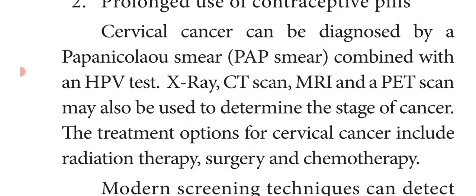So how to diagnose cervical cancer? Pap smear test combined with the HPV test. X-ray, CT scan, MRI scan and PET scan may also be used to determine the stage of cancer, whether it is in the primary, secondary or tertiary stage. Primary and secondary stages have treatment, but the tertiary stage has no treatment. It leads to death. The treatment options include radiation therapy, surgery and chemotherapy.